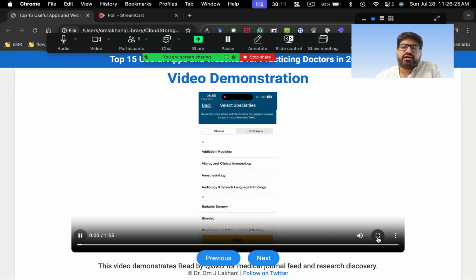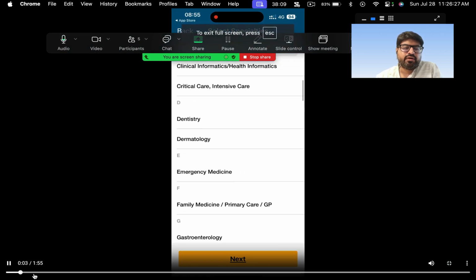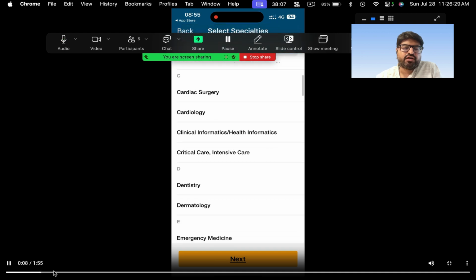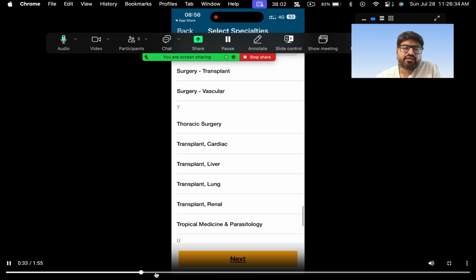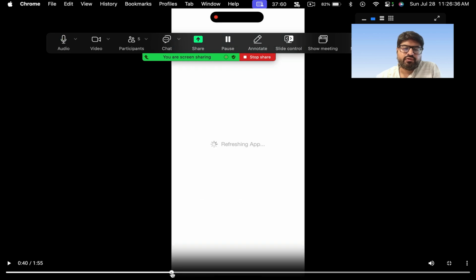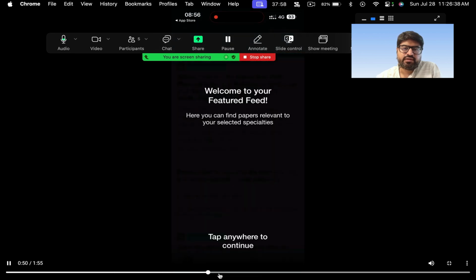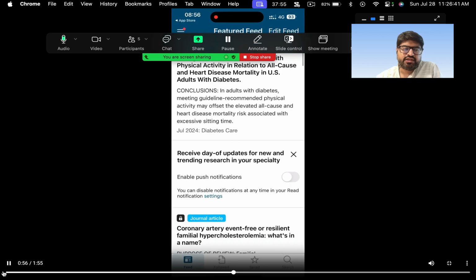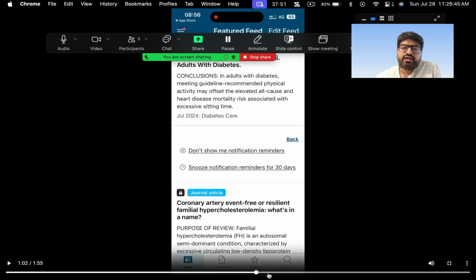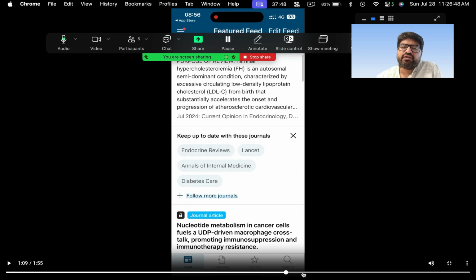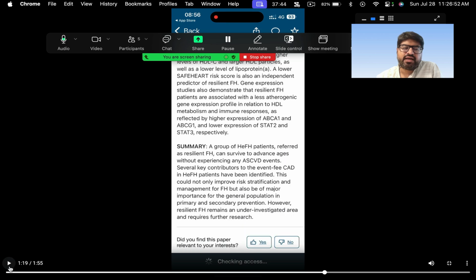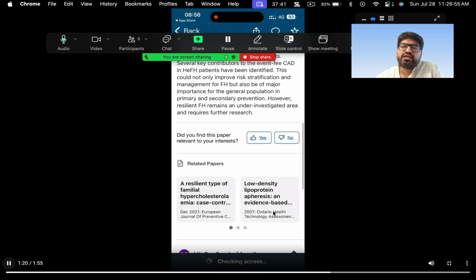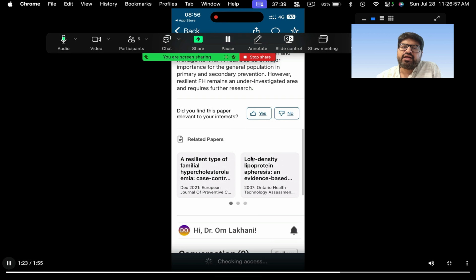So again, I'll show you the example of this app. Here, when you sign up, you specify what topics you want your articles to be, okay, and then it shows you a personalized feed. So here you go, right? You can set up institutional access, and then it makes a personalized feed. It will show you some relevant articles for the topic, right? And you can then read this article. Some of the articles will be available as full text also. Wherever it's available as a full text, it will tell you that this article is available as a full text. And then you can again have a conversation also.